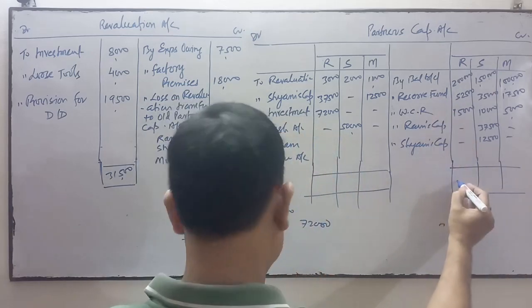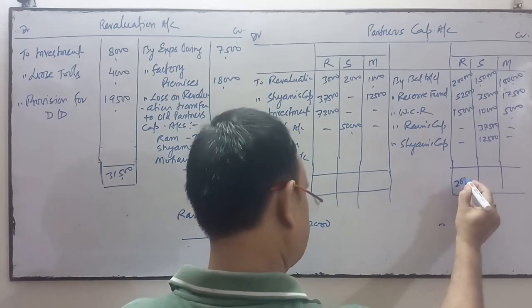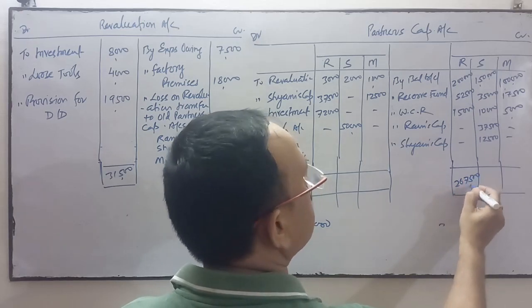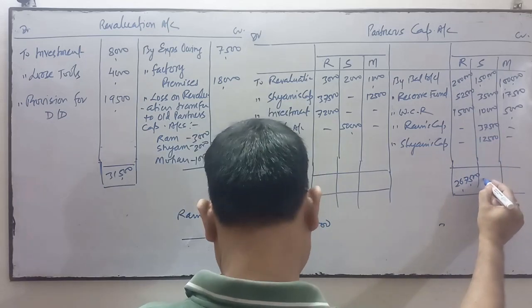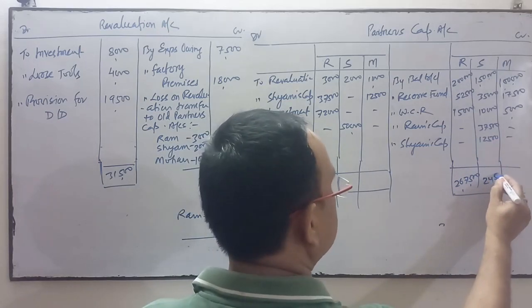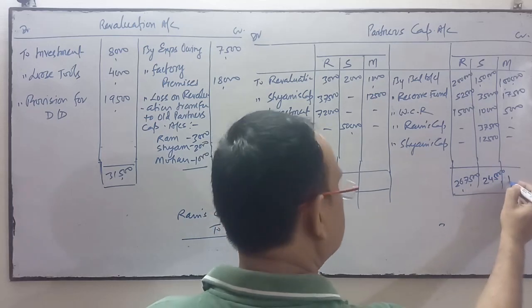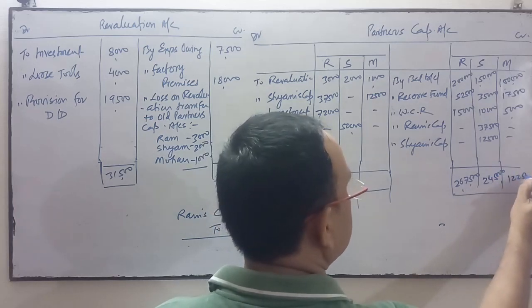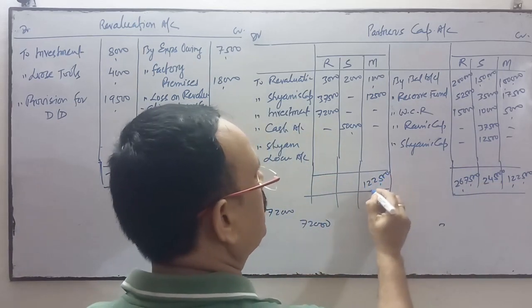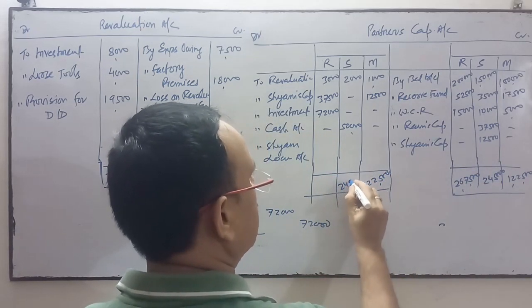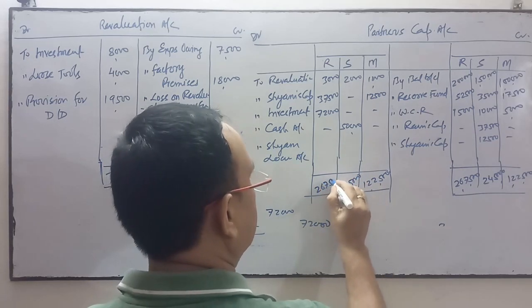On the credit side, Ram's total is higher, 2,67,500. Shyam's total is 2,45,000, and Mohan's capital is 1,22,500. So 2,45,000 and 2,67,500.